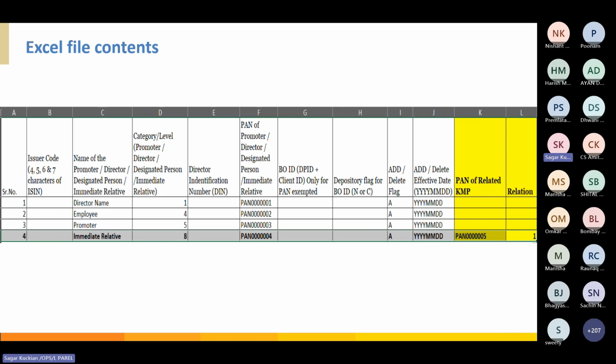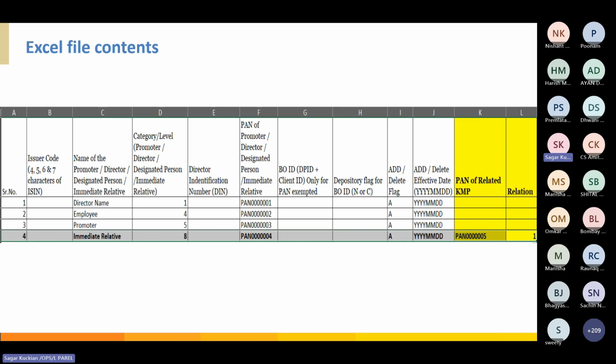As you can see, for the existing designated persons, that is from category 1 to 7, the process is the same. Just that for the new category, that is the immediate relative, you can see the fourth row. You have to enter the PAN of the immediate relative in column F, the name of the immediate relative in column C, and the last two additional columns which are highlighted in yellow are applicable only for category 8, that is immediate relative. For the rest of the categories, those two columns will remain blank.